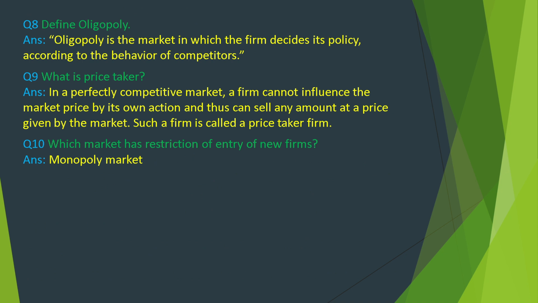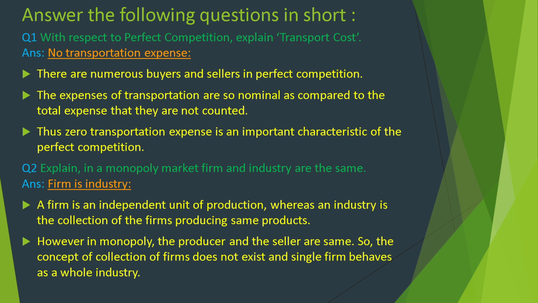What is price taker? In a perfectly competitive market, a firm cannot influence the market price by its own action and thus can sell any amount at a price given by the market. Such a firm is called a price taker firm. Which market has restriction of entry of new firms? Monopoly market. Answer the following questions in short.